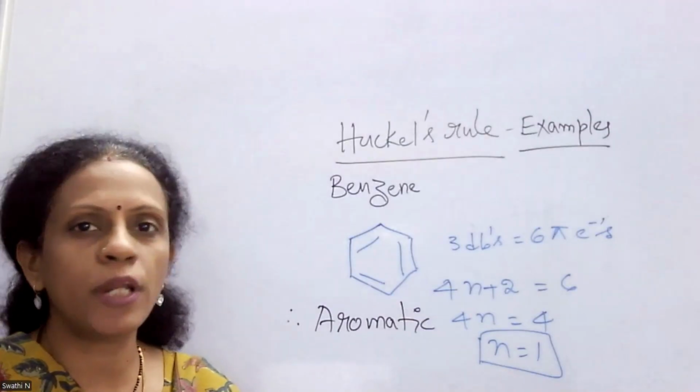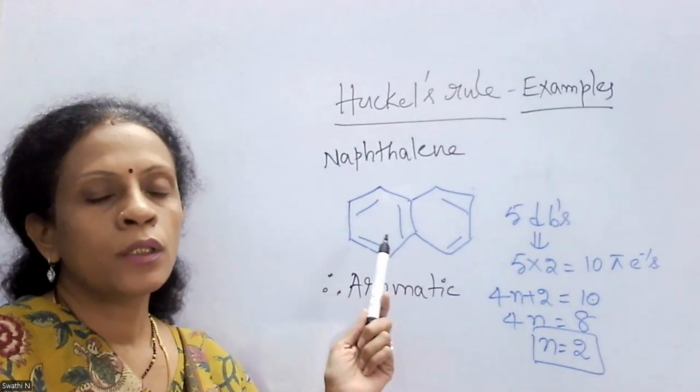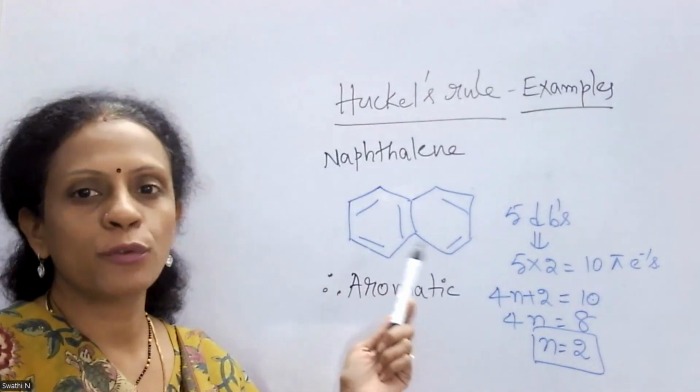Now let us consider a few more examples. This is the naphthalene structure. In naphthalene, two benzenoid rings are fused ortho to each other.